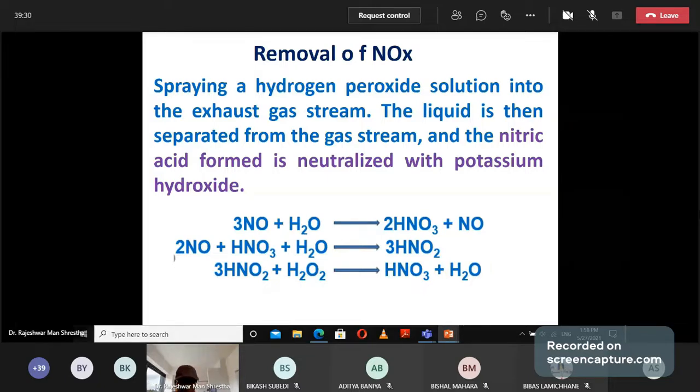First, the polluted gas is sprayed with hydrogen peroxide. On spraying, the liquid separates from the gas, and the liquid contains nitric acid, which can be neutralized by potassium hydroxide. Chemicals must be used in this case, so removal of air pollutants from gases is not an easy task.